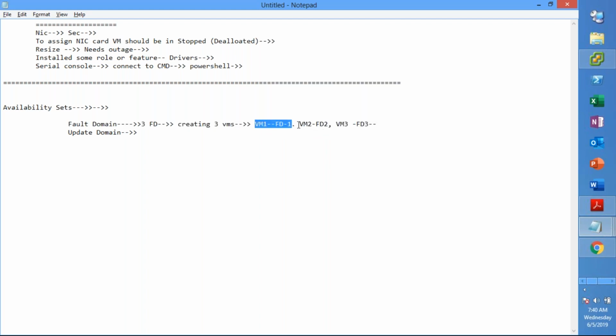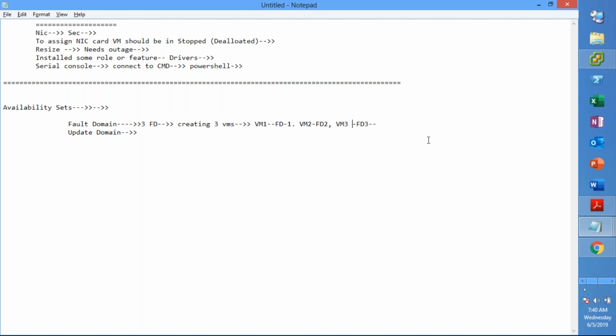You still have your VMs running in fault domain 2, which is a different hardware, and fault domain 3, which is again a different hardware. So even if one of your physical hardware goes down, you still have another 2 physical hardwares on which your pool of application is running. VM2 and VM3, part of the web pool, are still up and running, catering the services of the business.